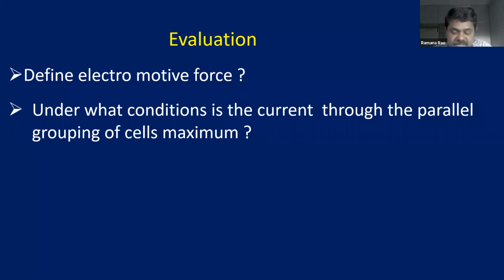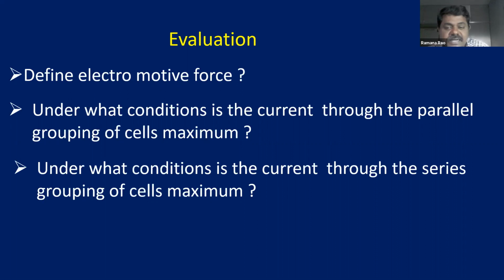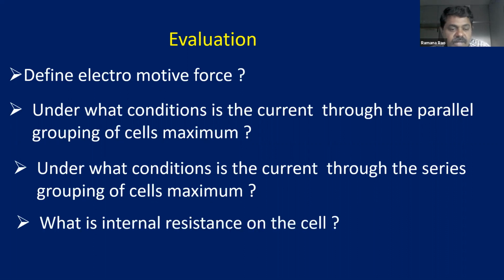I discussed it, right? Under what conditions is the current through the series grouping of cells maximum? And what is the internal resistance of the cell? It is of the cell, right? So this is about today's session, children.